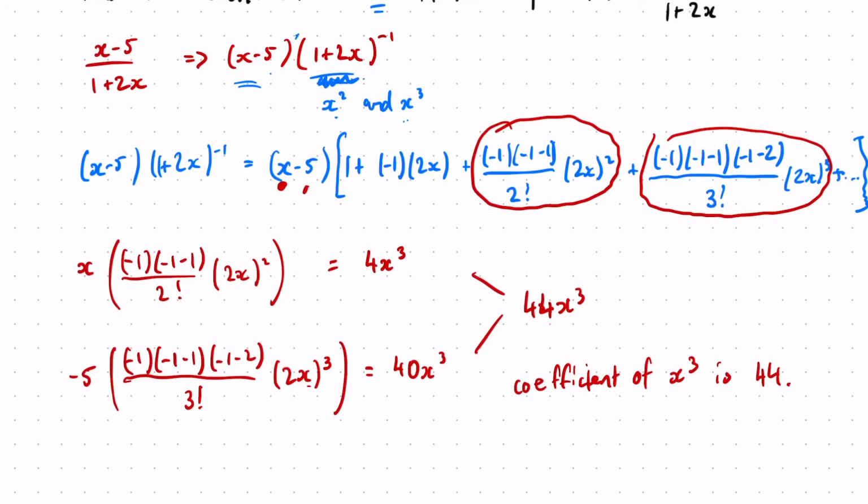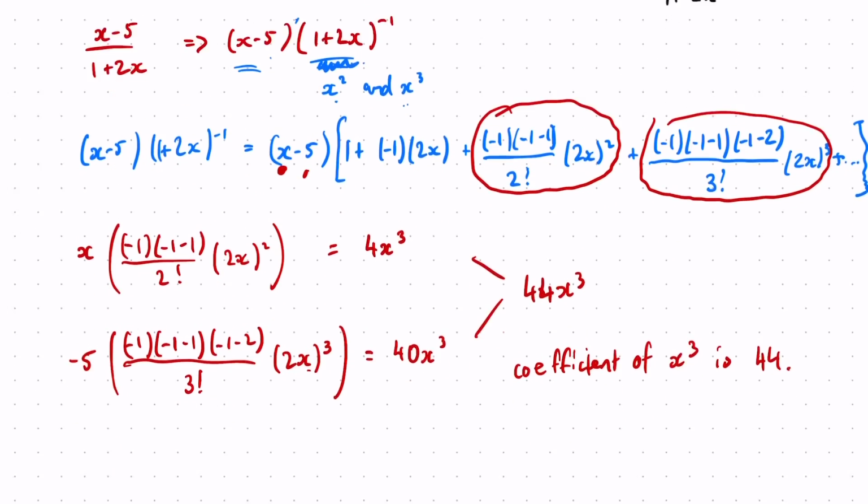Okay, so it's very similar to some of the questions you would have done last year, with a binomial expansion multiplied by another bracket. It's just this time your series is infinite, but you still just need to identify what multiplied terms are going to give you the term that you care about, so you can find the coefficient. Okay, that is everything that I'm going to cover today.